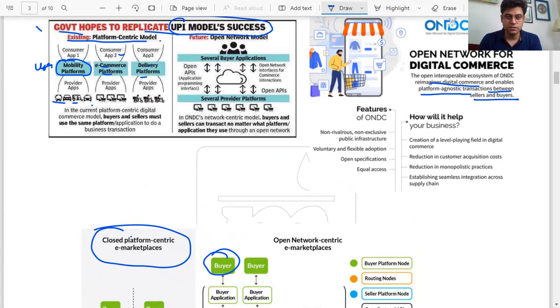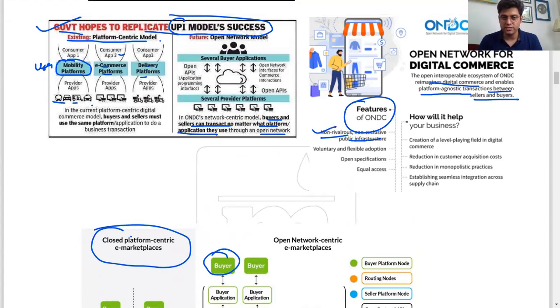So this is what this shows. In the ONDC network-centric model, buyers and sellers can transact no matter what platform application they use, through an open network. Features: it is non-rivalrous, non-exclusive, public. Any platform will provide open platform access. It is voluntary and flexible adoption. Open specifications will be there, equal access will be there.